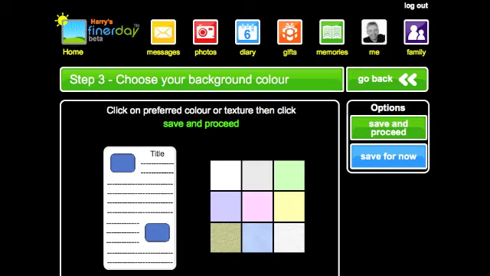Then you will choose a background color. There are 9 options. The bottom 3 include textures. Click the green Save and Proceed button to continue.